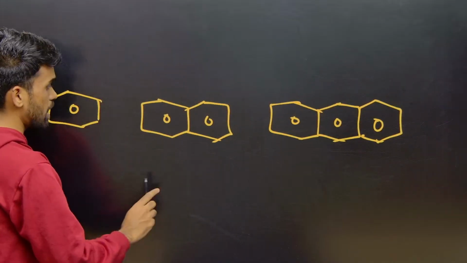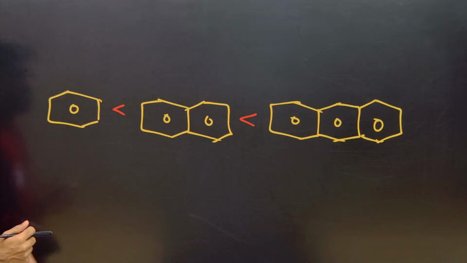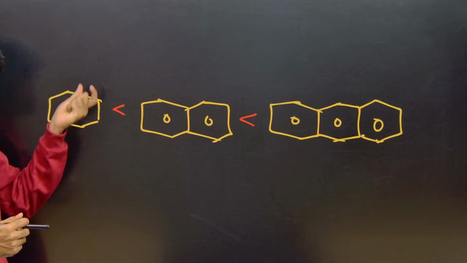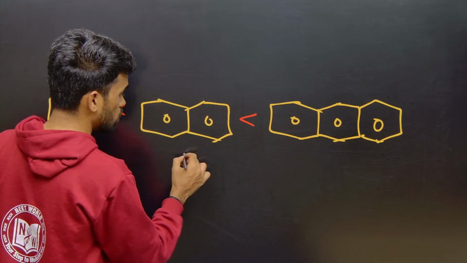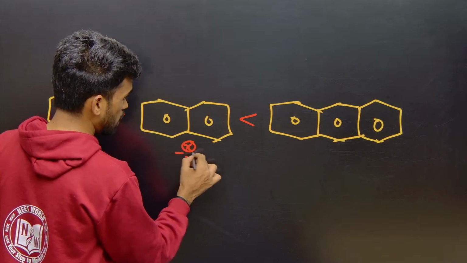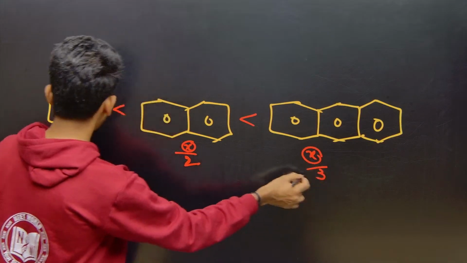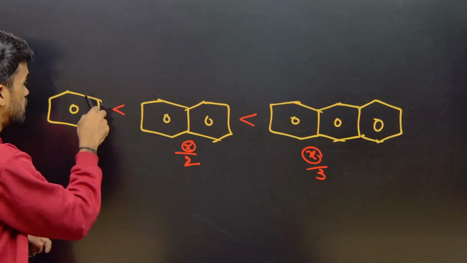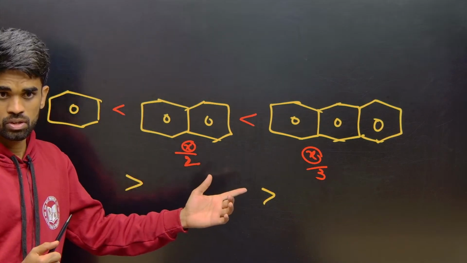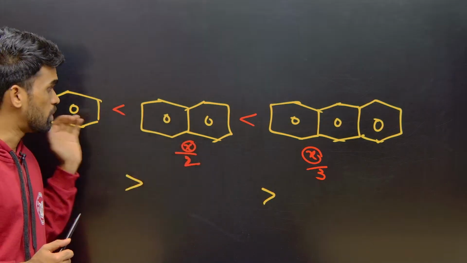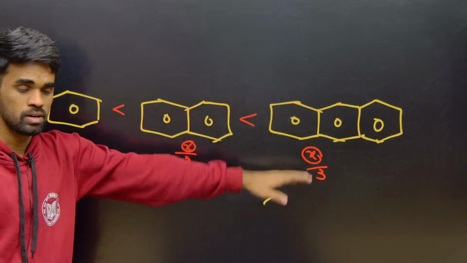So now if I ask about aromatic nature, you will answer like this. That is correct. But if you want to compare the aromaticity per ring, for naphthalene there are 2 rings, so whatever the aromatic value it has, you divide by 2, and here you divide by 3. If you compare per ring aromaticity, in that case benzene will have more aromatic nature than the others. If I compare single individual rings. But overall, the more the number of rings, the more the aromaticity.